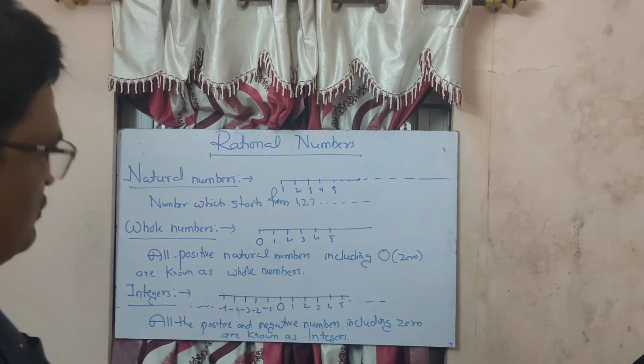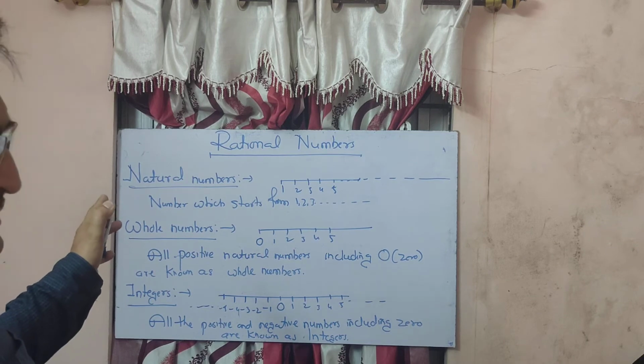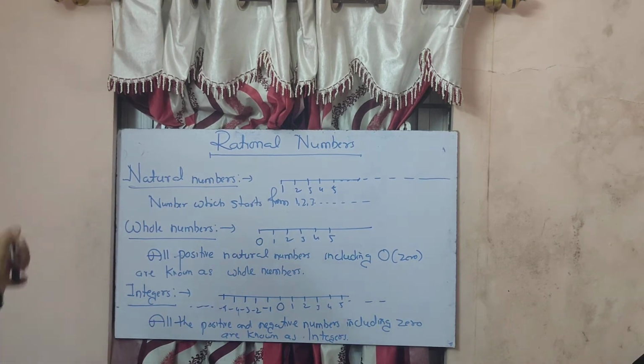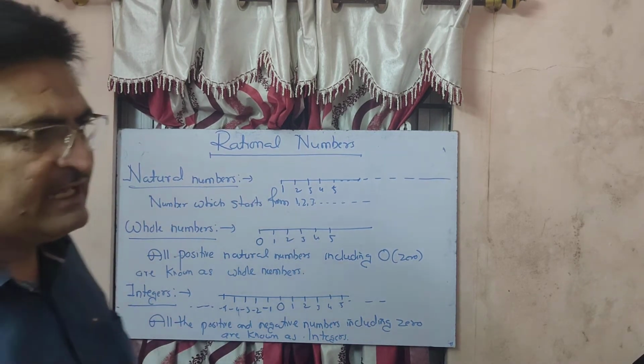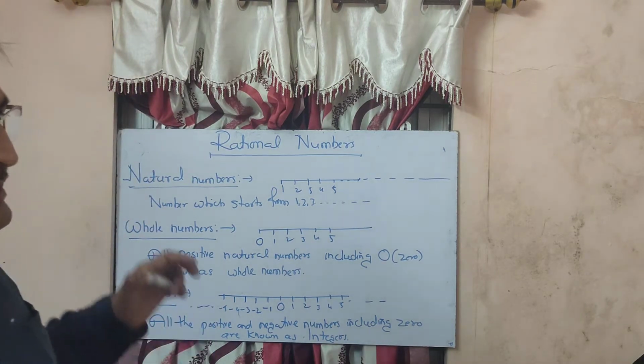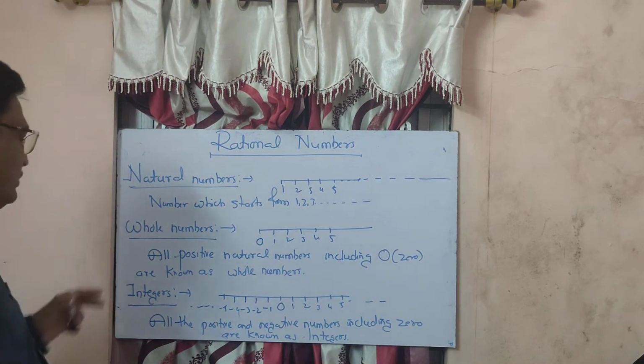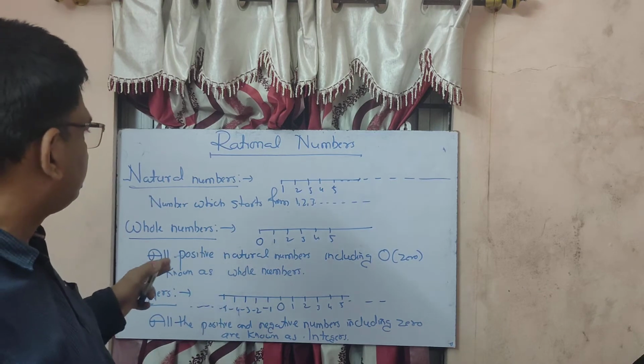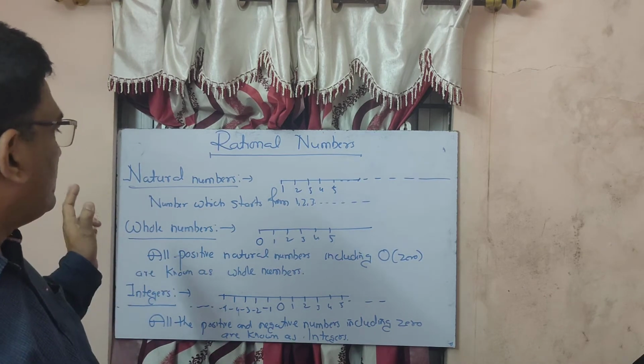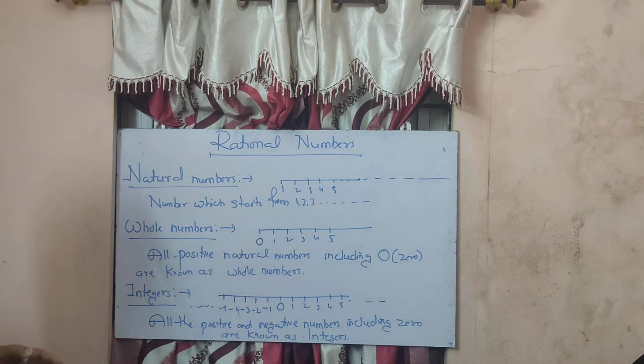I think you might have studied all these things in your previous class, but you need to remember them. So what are natural numbers, what are whole numbers, and what are integers?